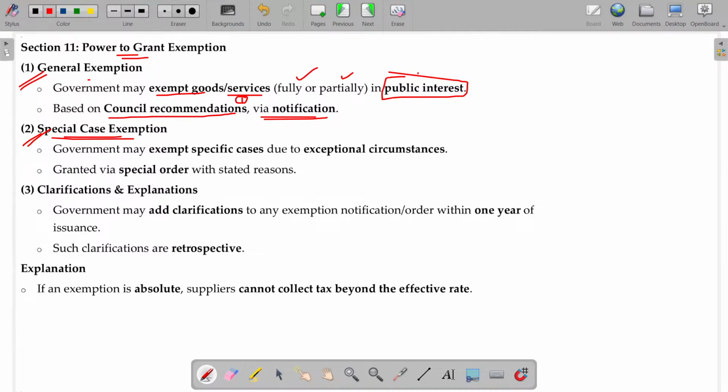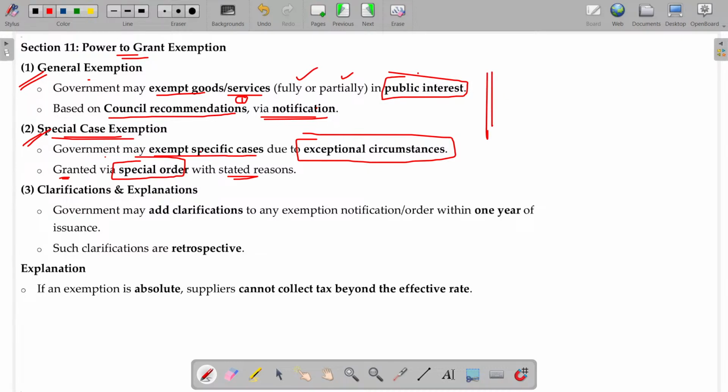Okay. Special case exemption. Special case exemption means the government may exempt some specific cases due to exceptional circumstances. Like during the COVID time, lots of taxes were reset to a lower level, because people were already suffering a lot financially, with no employment and so on. So the government immediately announced lots of rate cuts. In such exceptional circumstances, they have the power. This is granted via a special order with the stated reason. It's a notification, with a special reason. These are the two.